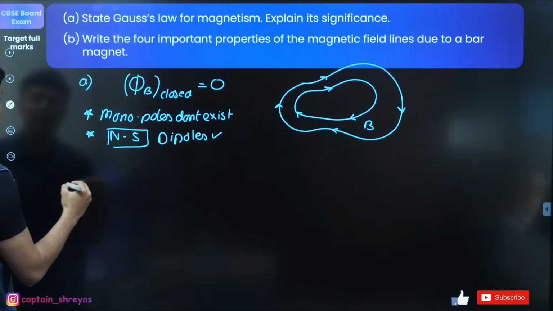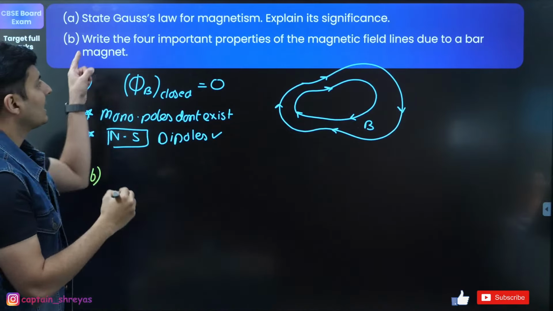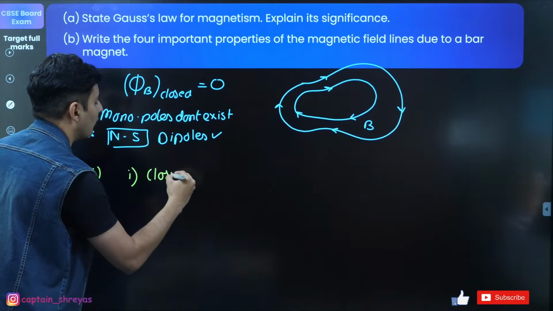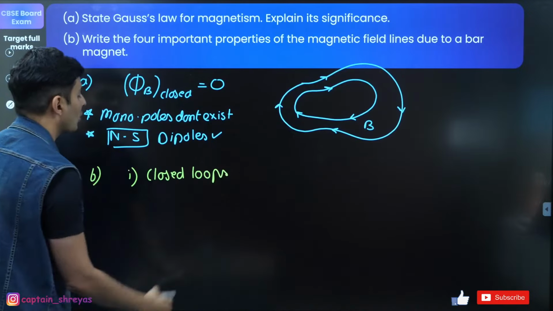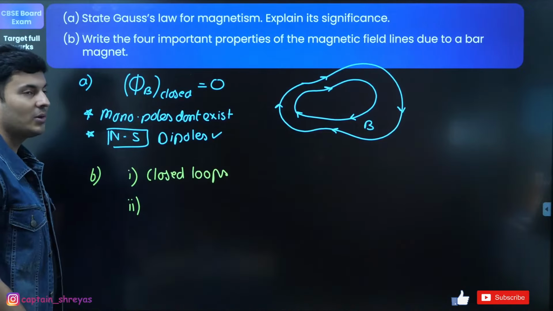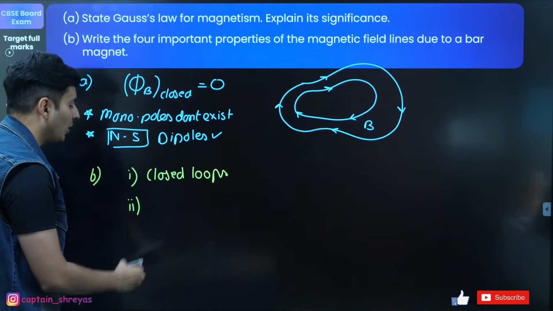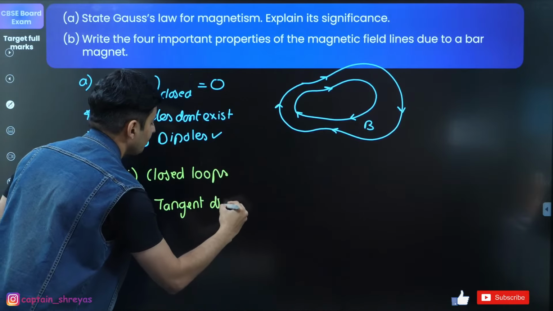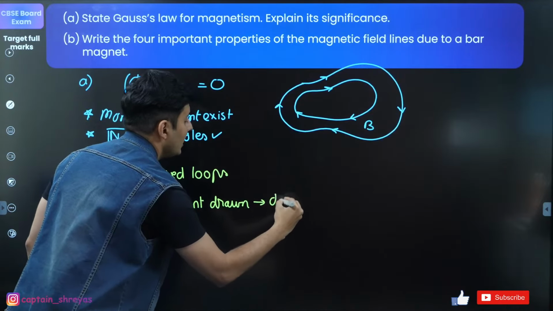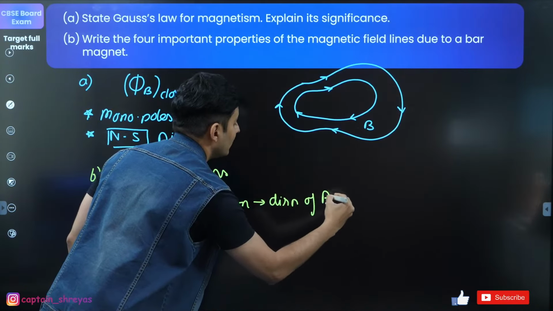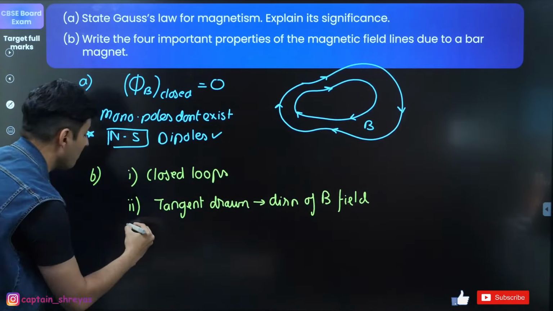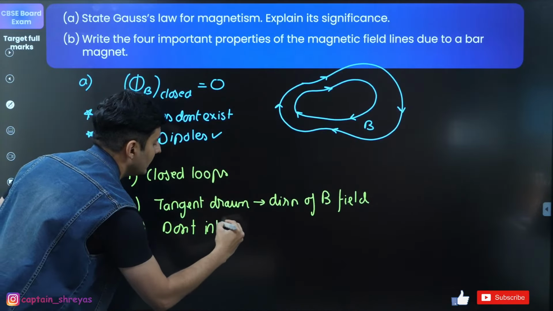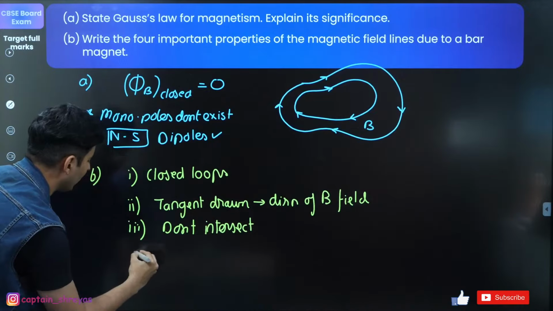That leads us to our second part, which is basically the important properties. One of the most important properties is that field lines are always in the form of closed loops. Second important point, what can you write, guys? The tangent drawn at any point gives you the direction of the magnetic field. Another important point that you can write is they don't intersect anywhere.